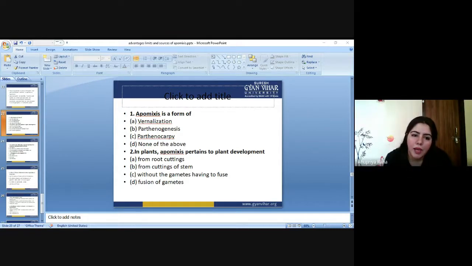Second question: in plants, apomixis pertains to plant development from root cutting, from cutting of stem, without fusion of the gametes. If the plant is developed through apomixis, what process will be happening? Read carefully, you will know.